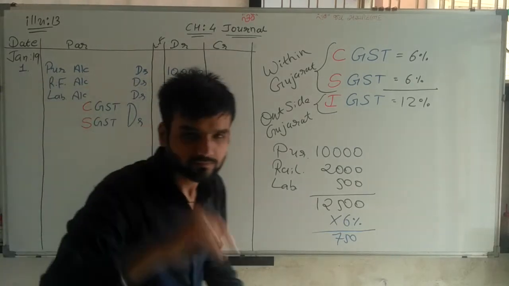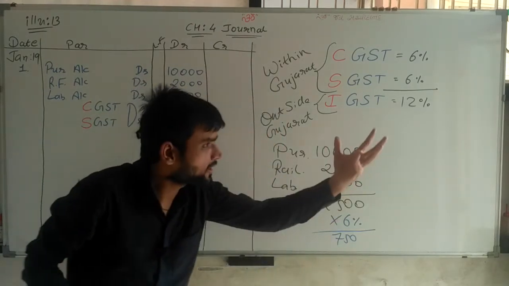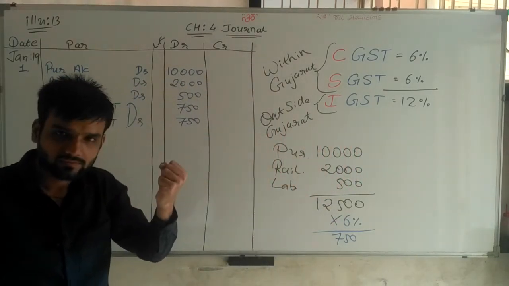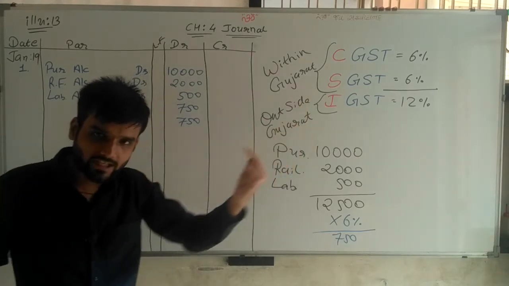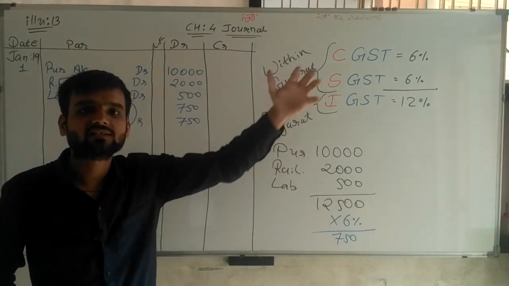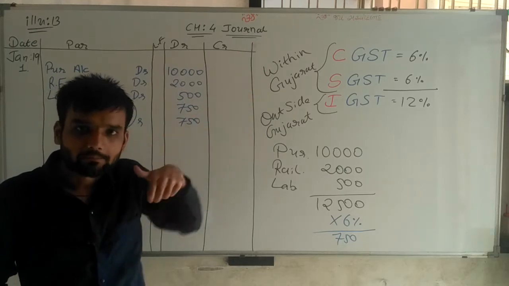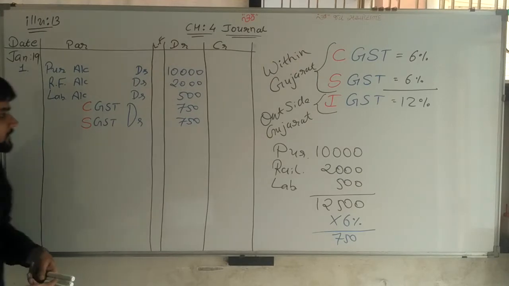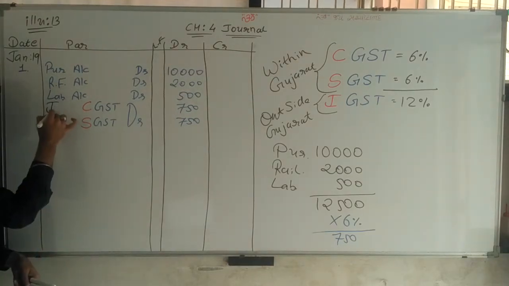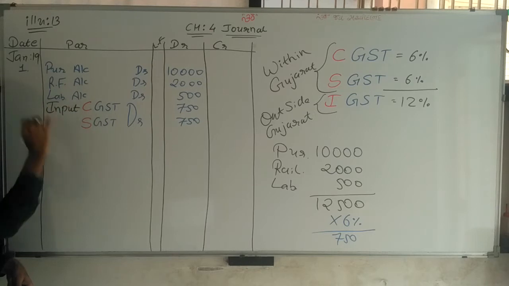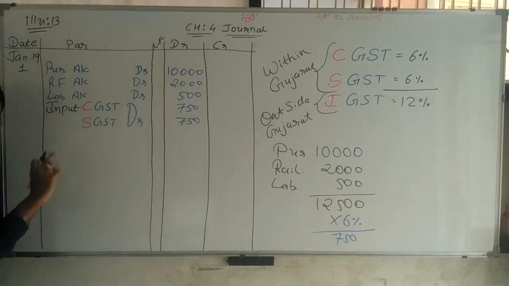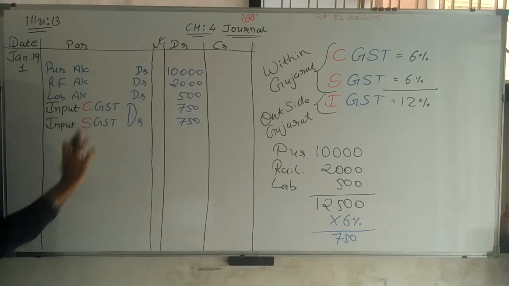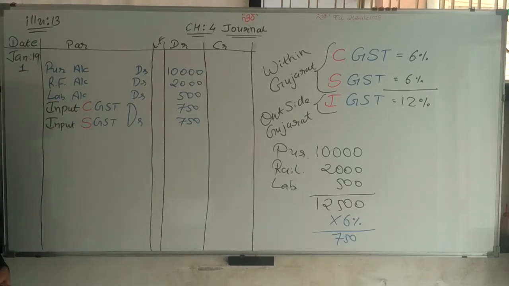Now think. Here we are purchasing goods. So goods comes in. That's why it is considered input GST. Because it comes in. Goods purchase, input GST. So here we have to write input CGST, input SGST account debit, 750, 750.